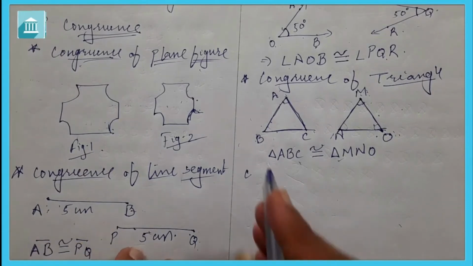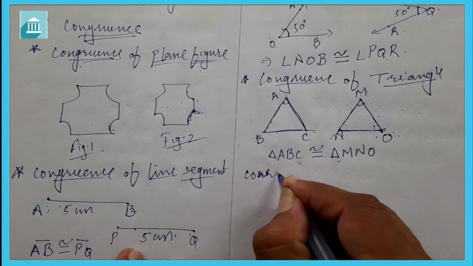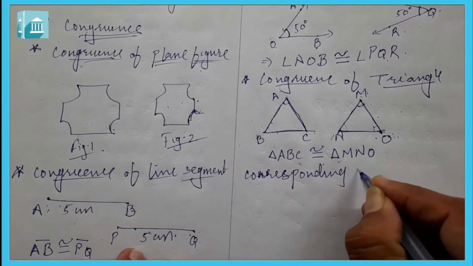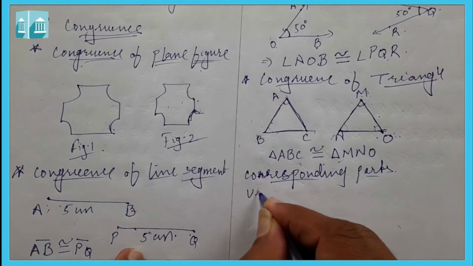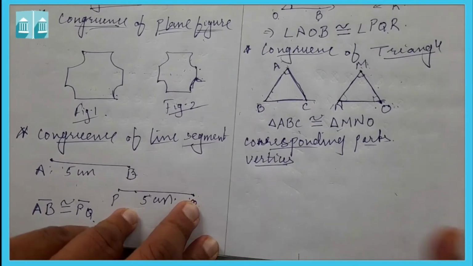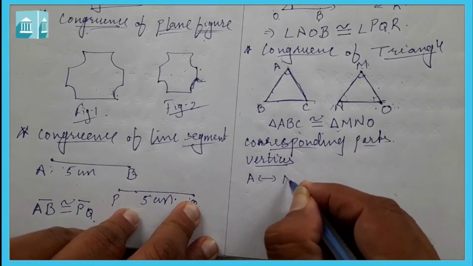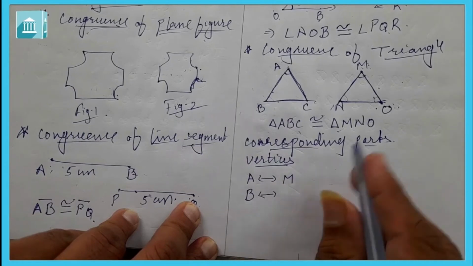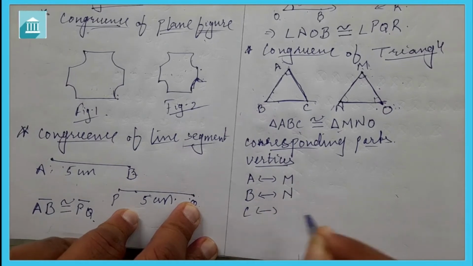So in these two congruent triangles, if we see the corresponding parts, let us begin from the vertices. A corresponds to M, in the same way B corresponds to N and C corresponds to O.